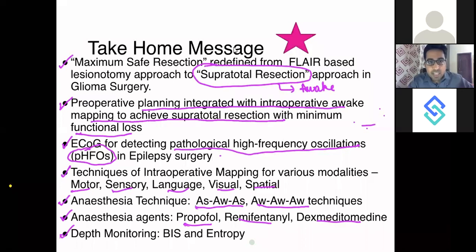So I guess somebody has asked for a brief on the program. How long will be the session? Sessions will usually be from 6 to 9 p.m., subject to my availability. I am planning to conduct classes every alternate day, but if I get some emergency calls for surgery, I may have to miss that particular session. That will be informed to you on our WhatsApp group.